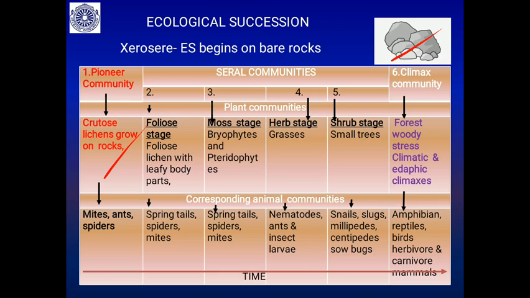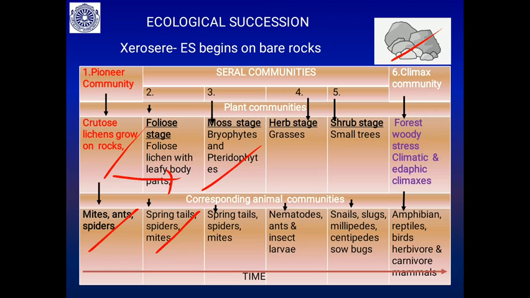These support different animal communities: mites, ants and spiders. The next stage is the foliose lichen stage. This supports springtails, spiders and mice. Next, this supports the moss stage.